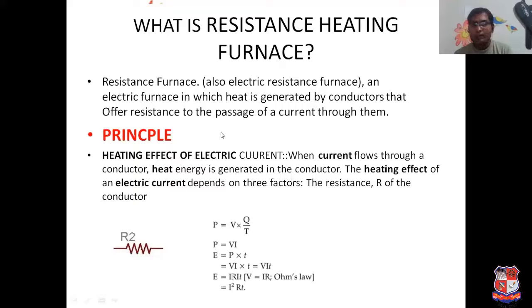First, I am discussing what the heating effect of electric current is.